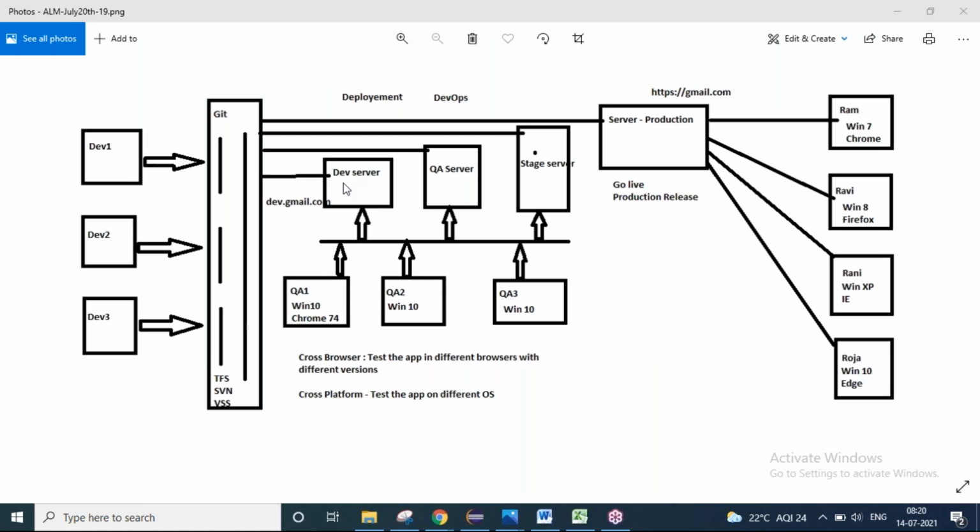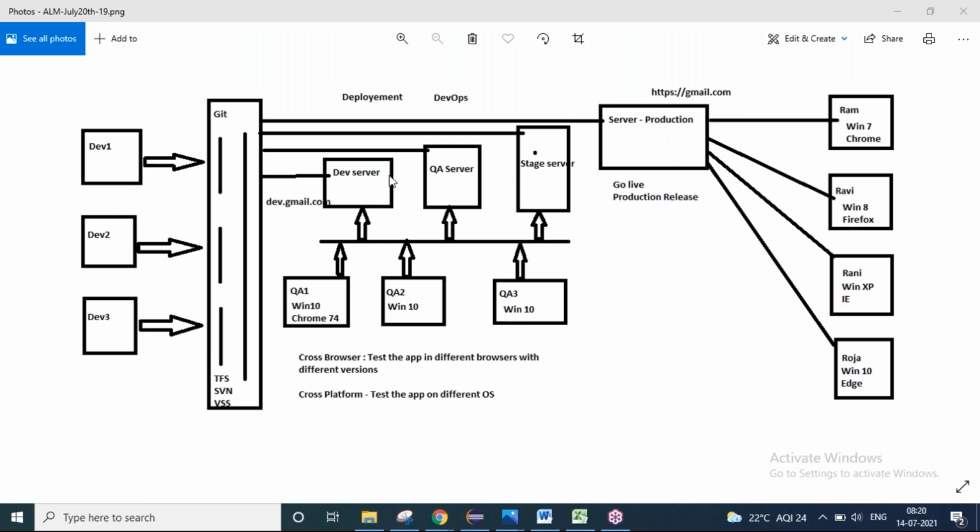Just like the car manufacturing company, before they put the main car into the showroom, 2 or 3 pieces of the same model will be tested by them thoroughly as per the government regulations, because they have given some promise to the customers. They have to be tested first, then only they go to the showroom. Our production server is like the showroom where the real customer will see it.